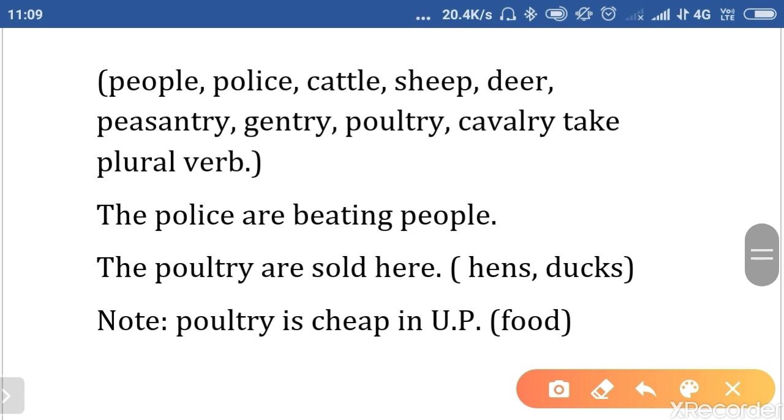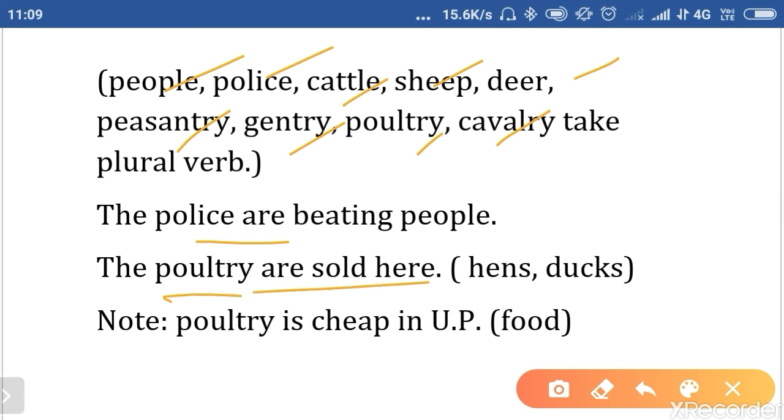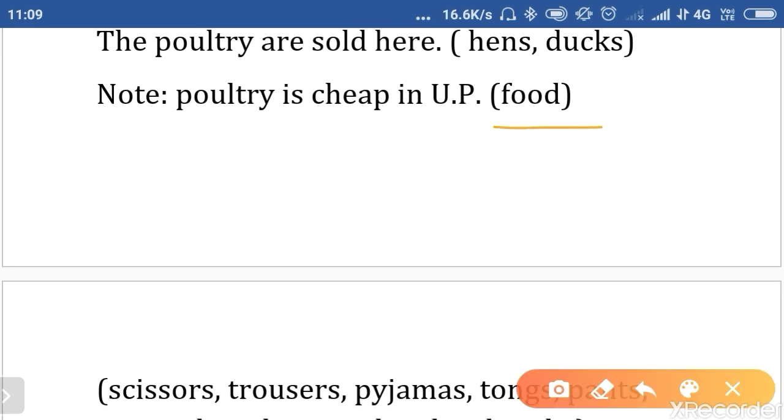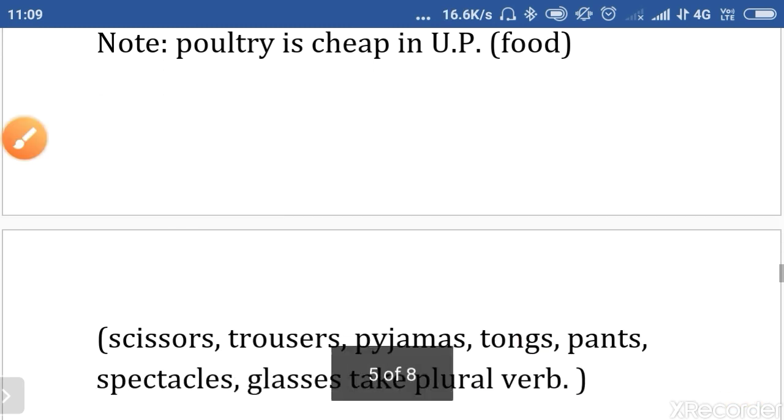Now, let's talk about other rules. People, police, cattle, sheep, deer, peasantry, gentry, poultry, cavalry, they all take a plural verb. For example, the police are beating people. The poultry are sold here, when we talk about poultry in the sense of hens and ducks. So we use plural. But when we take it in the sense of food, we use a singular verb. Poultry is cheap in UP.